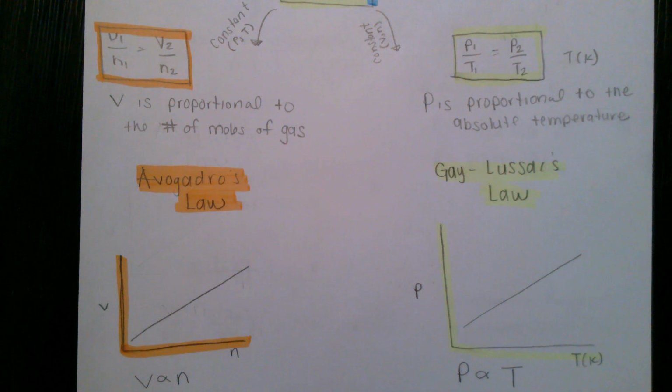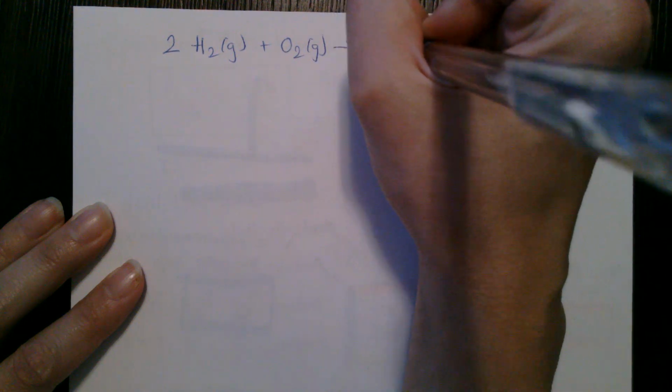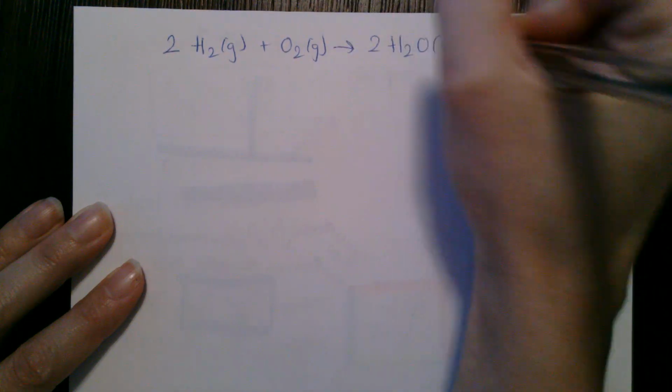Okay, so what's very important about Avogadro's law is that we can use it to compare different gases. I'm going to flip this over. Staying with Avogadro's law, for example, let's say we had 2 H2 gas plus O2 gas to give us 2 H2O gas.